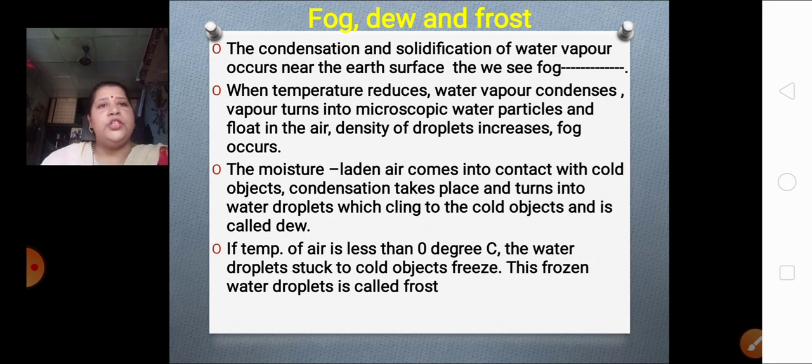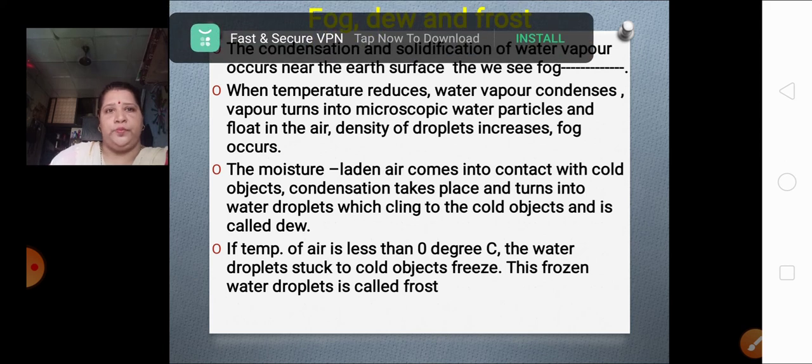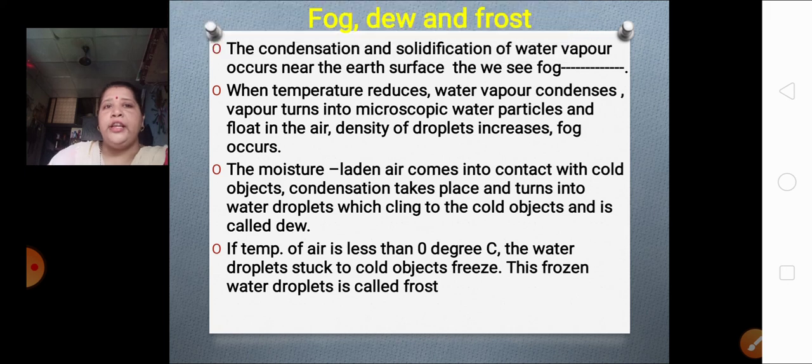The condensation and solidification of water vapor. Whatever water vapor is present in the atmosphere, its condensation and solidification take place near the Earth's surface only, because of which we are able to see fog, dew and frost.